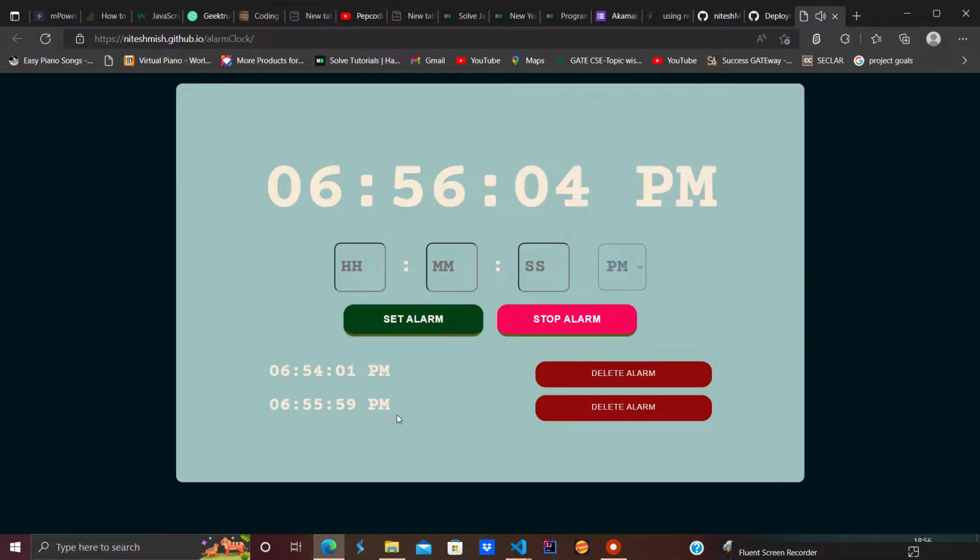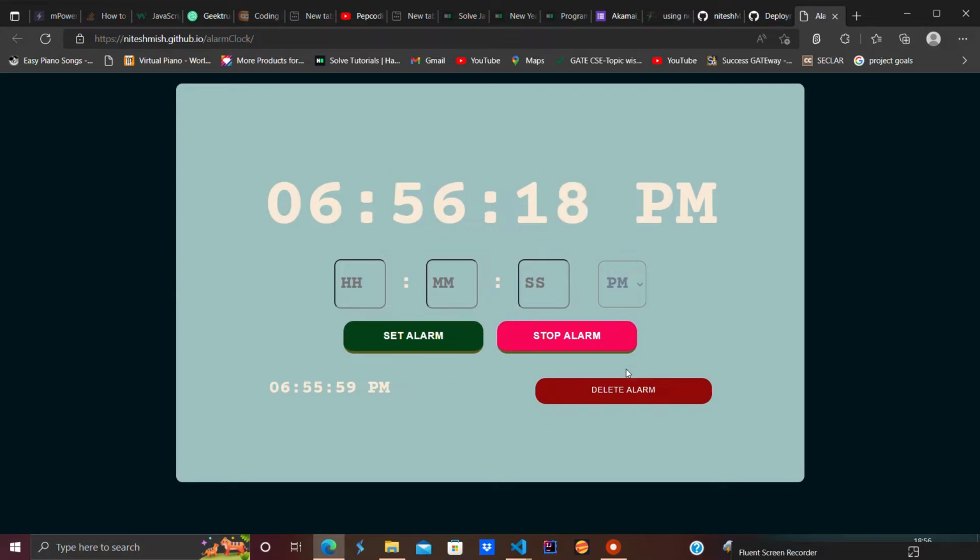Yes, it's happened. So if I want to stop it, I can stop it. And if I want to delete the previous alarm or current alarm, I can do that also. So this is the whole project.